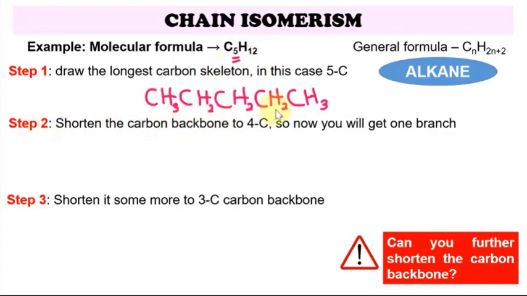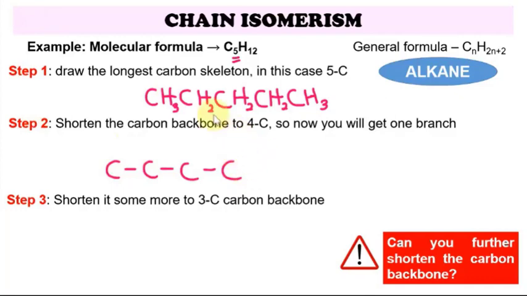The second step: from our longest carbon chain, we are going to reduce 1 carbon. Originally it had 5 carbons, now we are going to make it 4 carbons: 1, 2, 3, 4. Another 1 carbon, we can put here or here. We cannot put it at the ends because those two are terminal carbons. If you put another carbon there, it's still going to be a 5-carbon longest chain. So you cannot put it on the terminal.